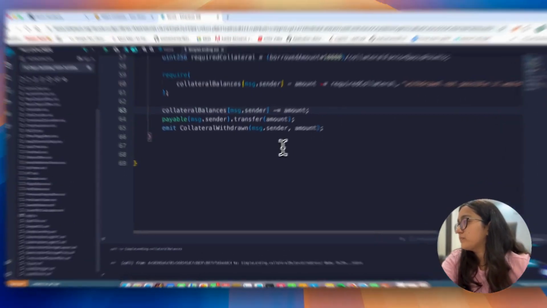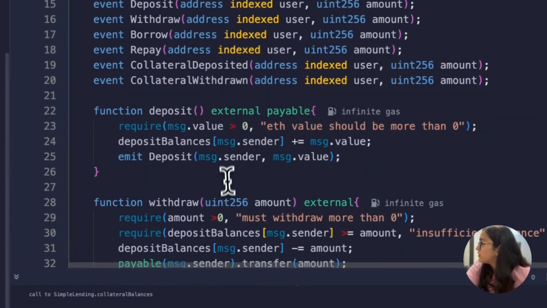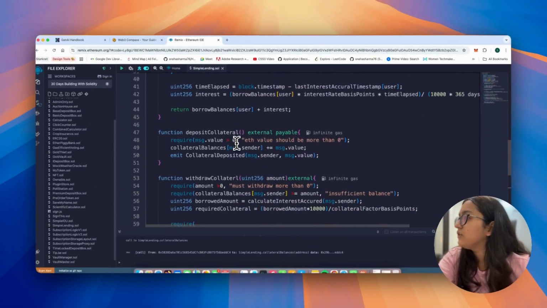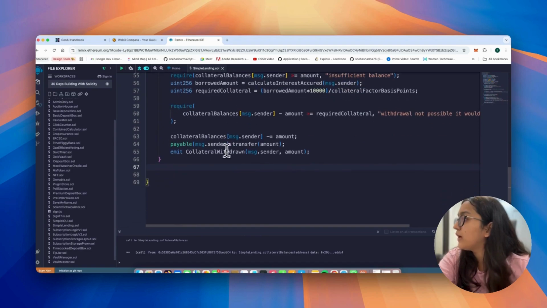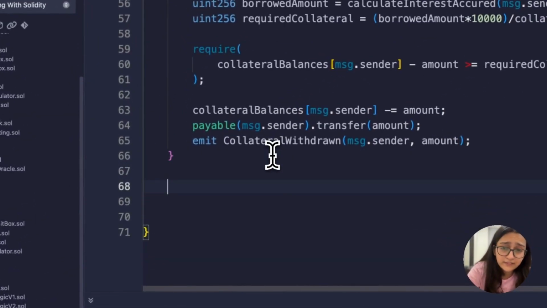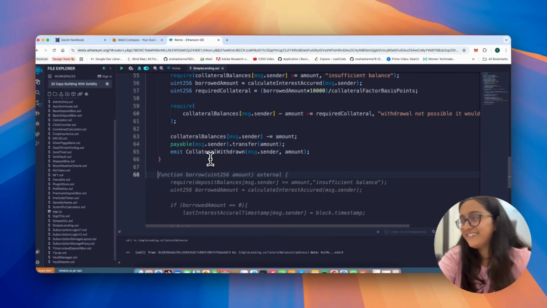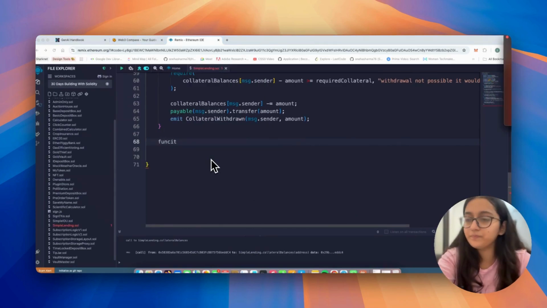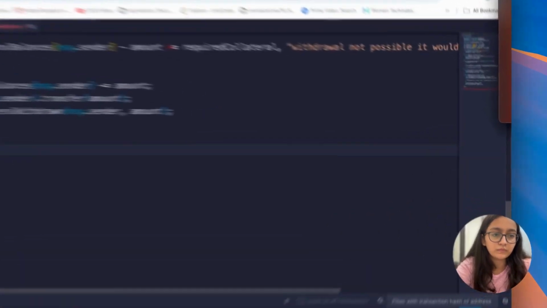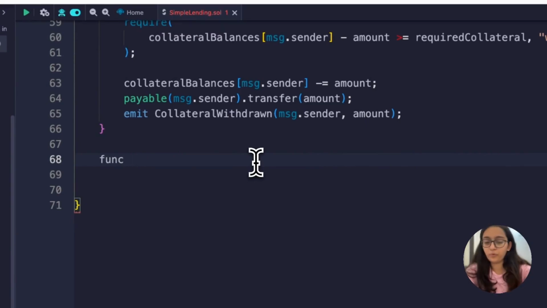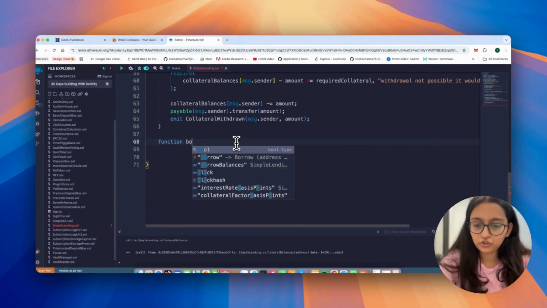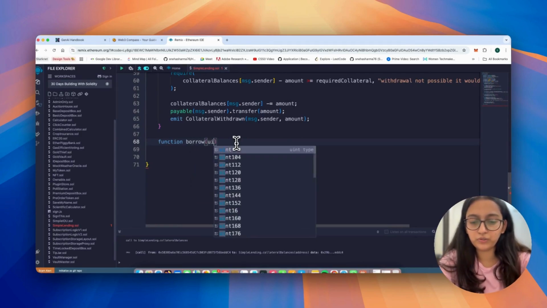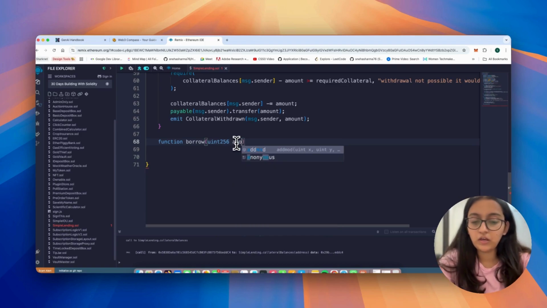Now, so we have written deposit, we've written withdraw, we've calculated interest, we've deposited collateral, we have withdrawn collateral. Great. Now I think it's time to write borrow. Yeah, it's already suggesting, but yeah. Okay, so let's just quickly write the borrow function. We're saying function borrow uint256 amount, right? And then we say external.